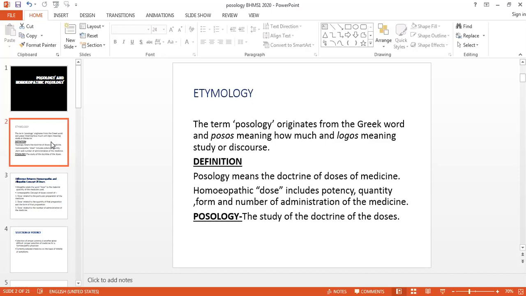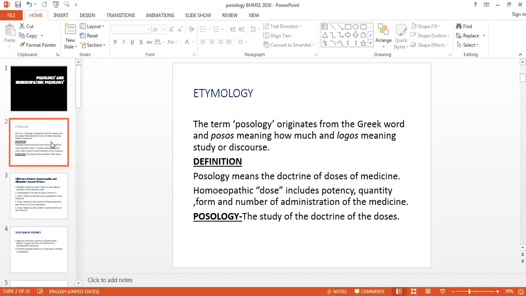Posos means how much quantity we require, and logos means the study. We will study that particular thing which will be required according to something.